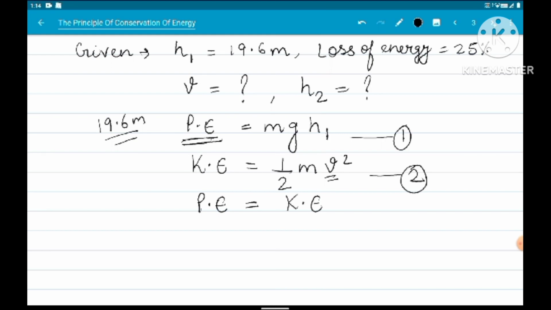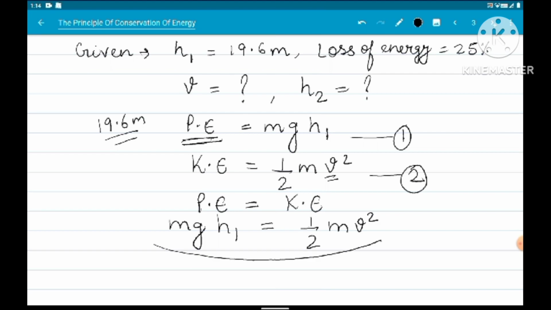Potential energy possessed by the ball will get converted into kinetic energy, and we can use this formula mgh1 is equal to half m v square, and by solving this we can find out the value of v, that is the velocity with which the ball will strike the ground.